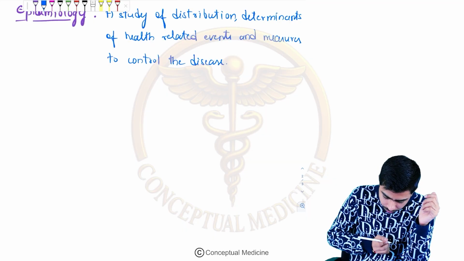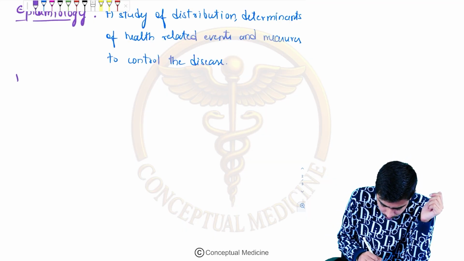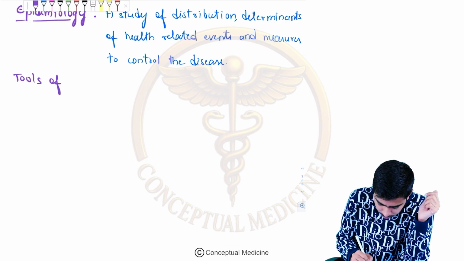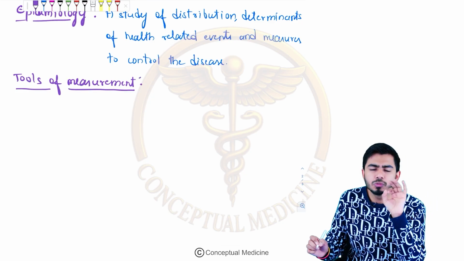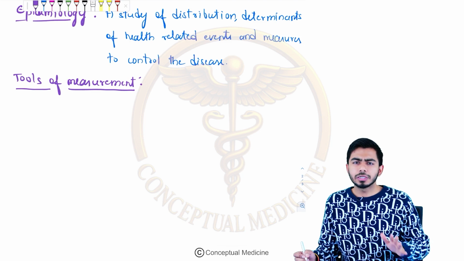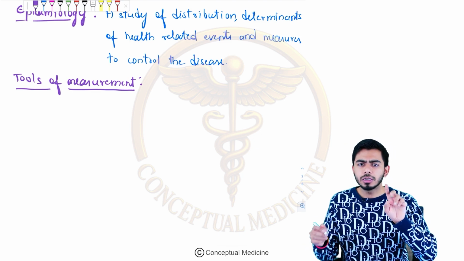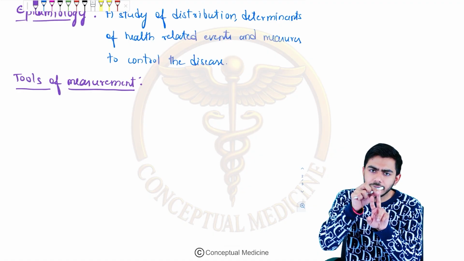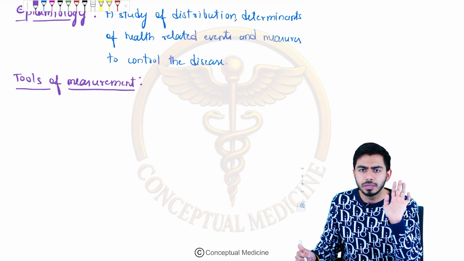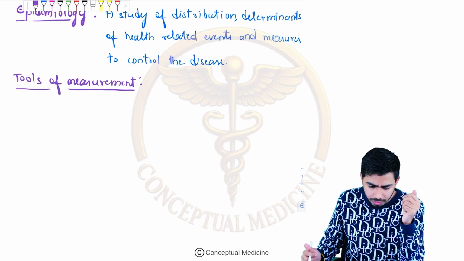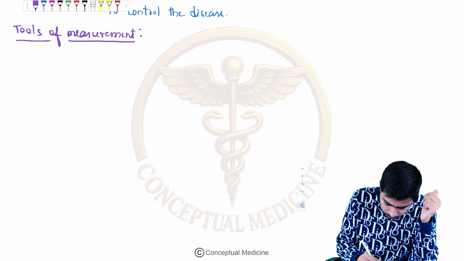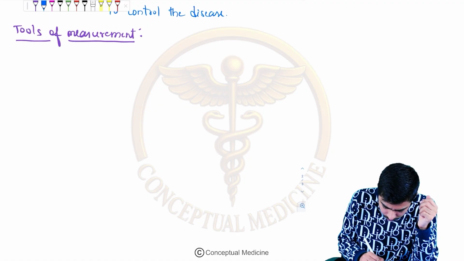Three tools are very important and very frequently tested in MCQs: the ratio, the rate, and the proportion. Let's talk about them as well. The very first one is the ratio.